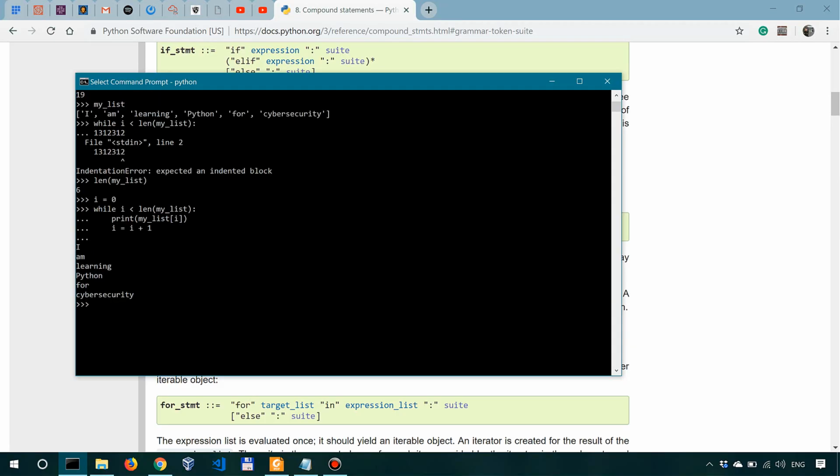Now, I know in this case it would simply be much easier to use a for loop. However, there are many situations when while loops are really useful, and there's more to for and while loops. We have the break, we have the pass, and we also have the continue statements, which allow us to further refine the control flow of the program, which is why I once again ask you to check the mandatory readings in the accompanying document for further individual study of these loops and statements. Reading them is necessary for your successful completion of the course.